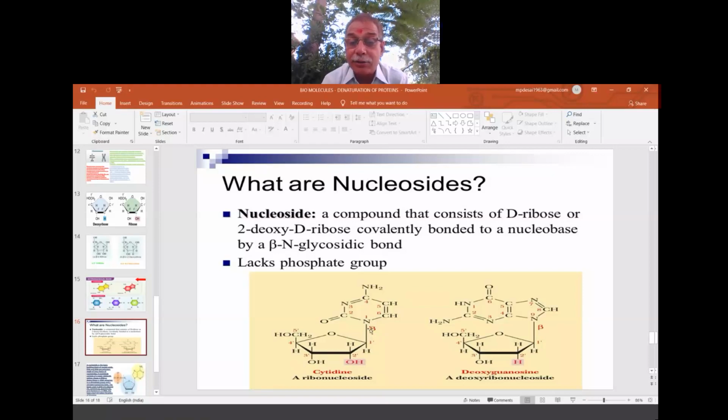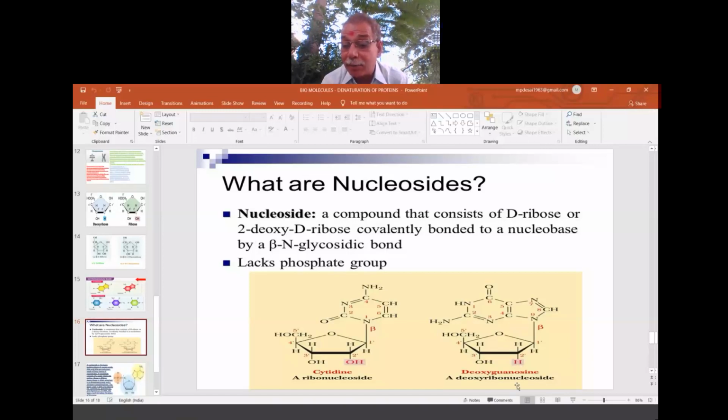So what are nucleosides? Nucleosides are the sugar unit with the base unit. That combination is called a nucleoside. Depending on which base and which sugar is there. Here, the oxygen is there, no? So it is ribose, normal ribose, so it is called a ribonucleoside. Whereas here, O is not there on the second carbon atom, second prime, so it is a deoxyribonucleoside.